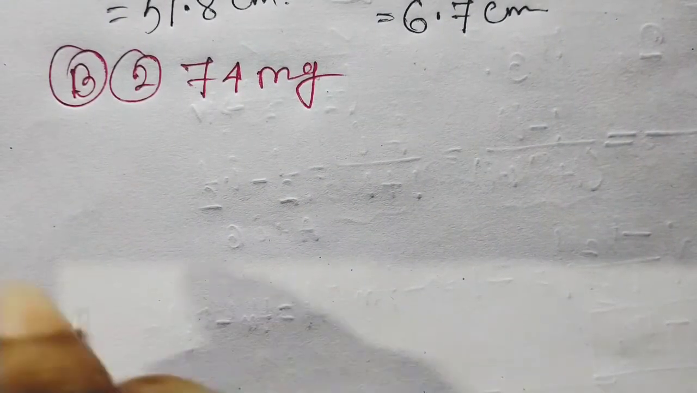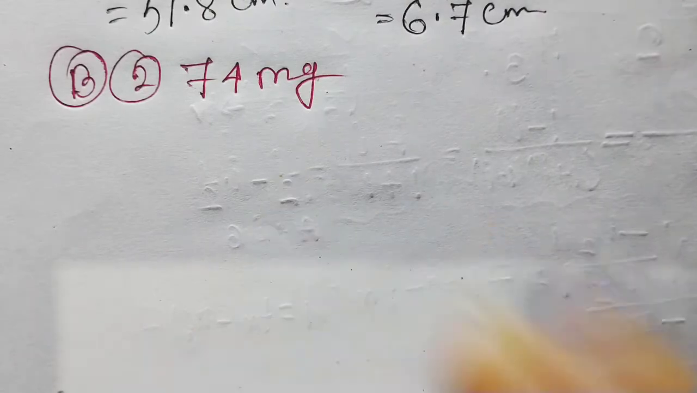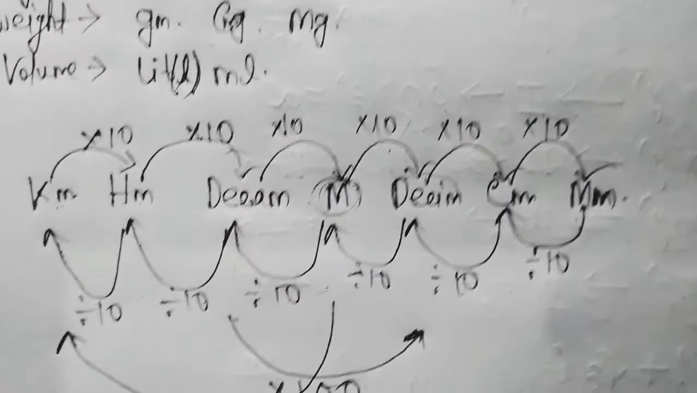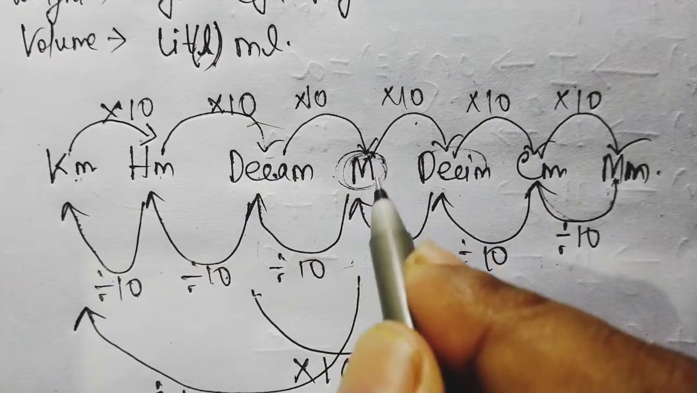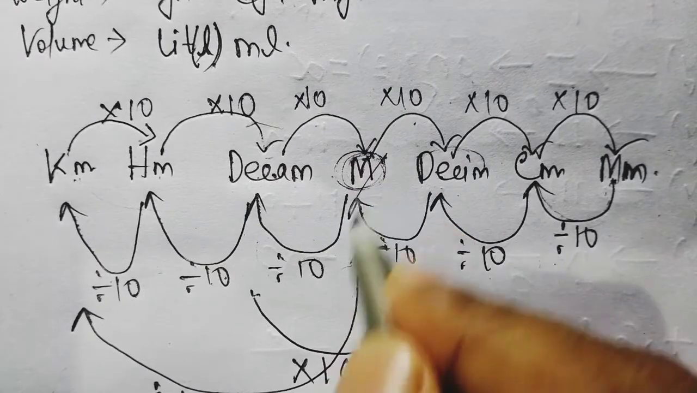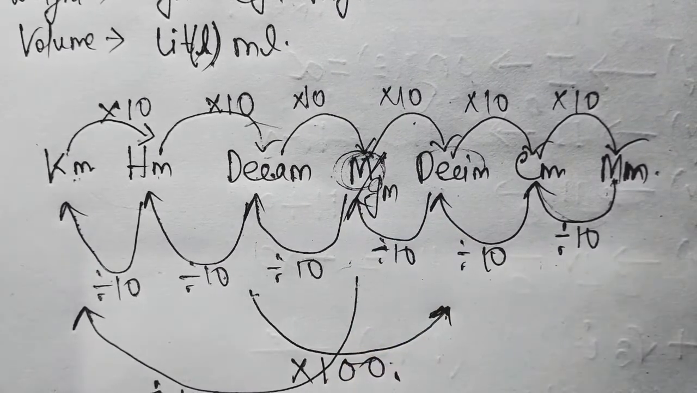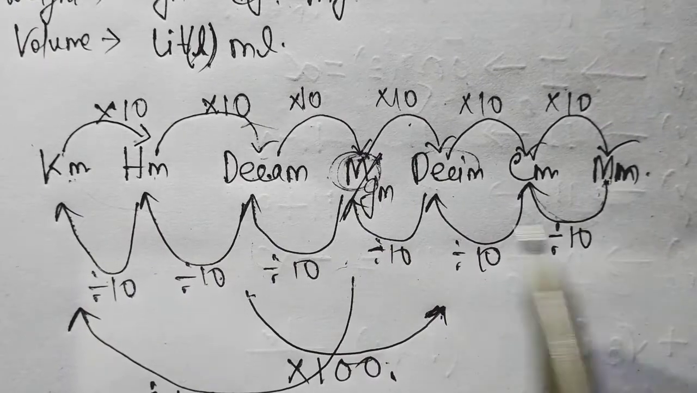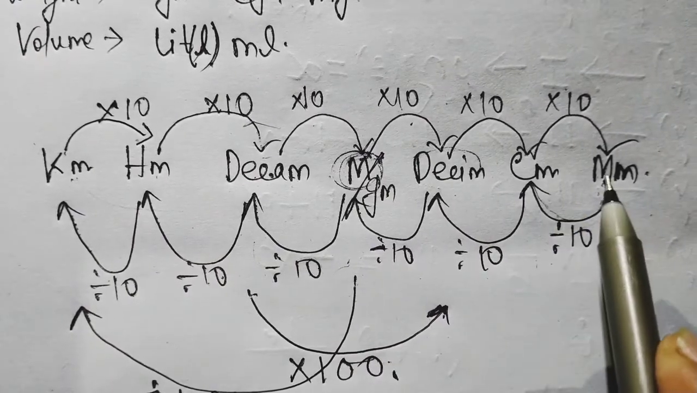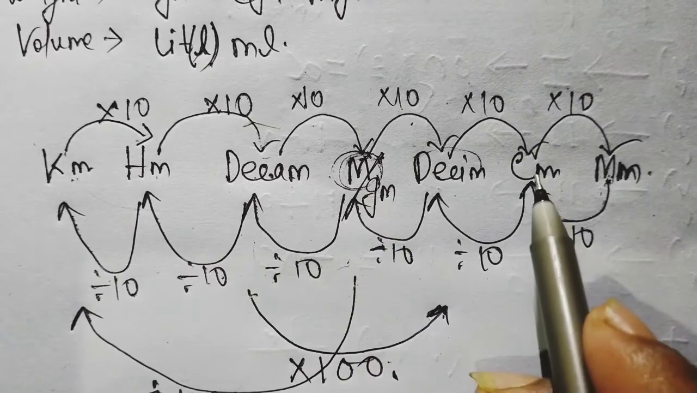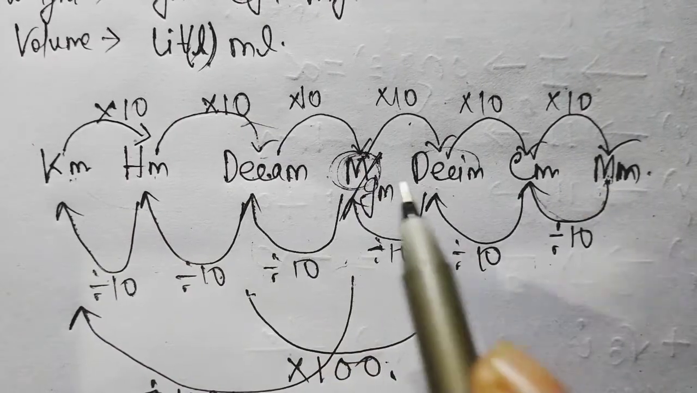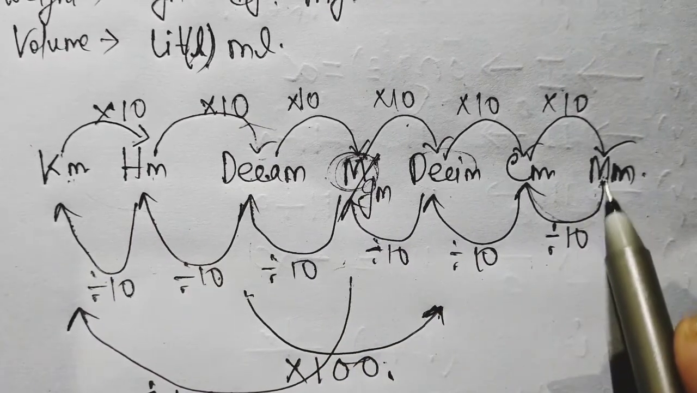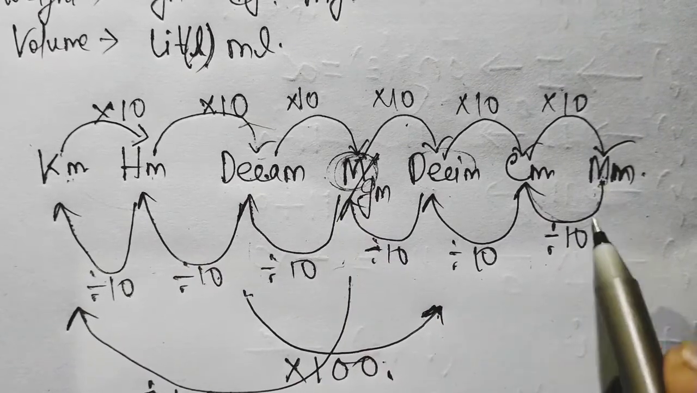274 milligram, and the question is: write the following as a decimal of gram. So this is the chart, and here meter is the basic unit, but we have to use the weight unit here, so here also gram. Now from milligram to gram, just count from milligram to gram. How many units here? 1, 2, 3. So do we divide or multiply? Always we have to divide, because we are going from lesser to higher, or from right to left.